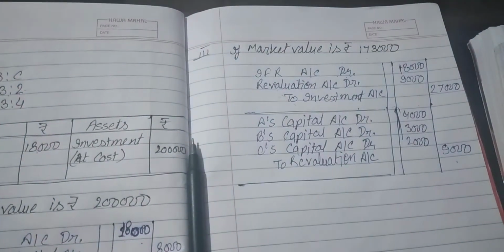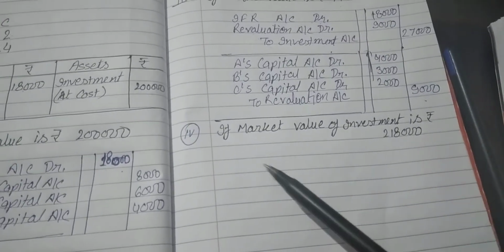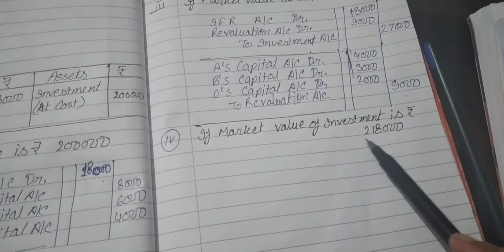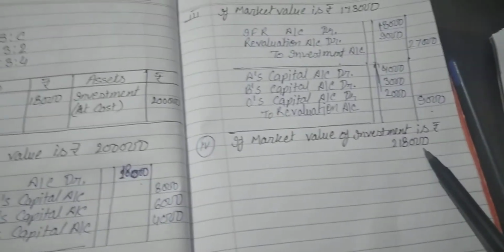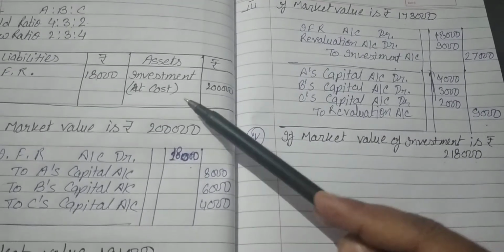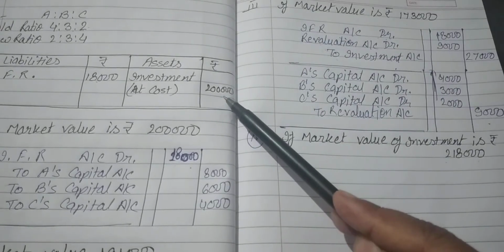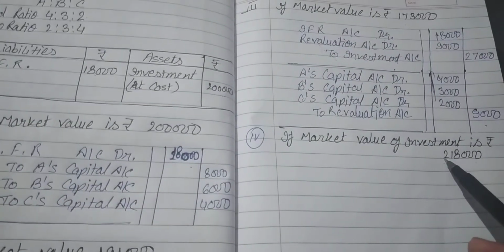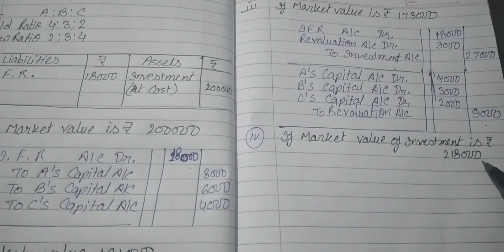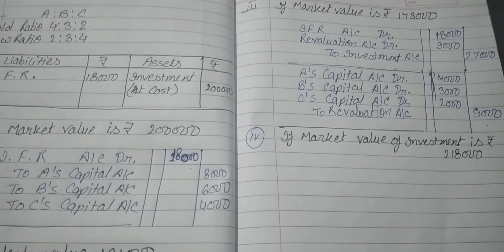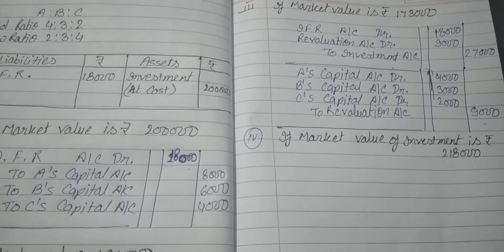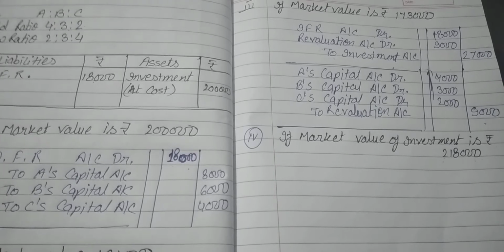So next case, if market value of investment is rupees 2,18,000, cost price of investment is rupees 2 lakh, but now market value is rupees 2,18,000. It is 18,000 more than the cost price.